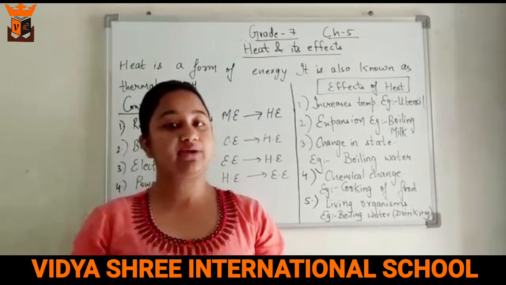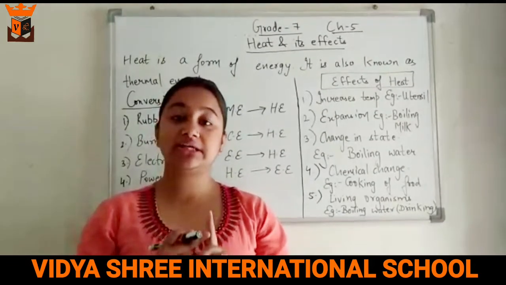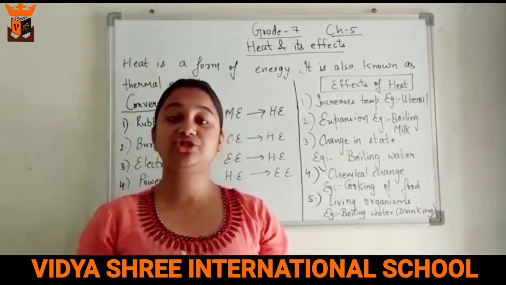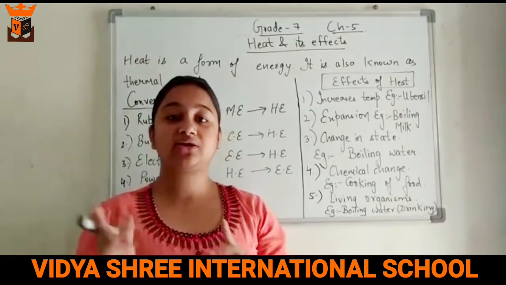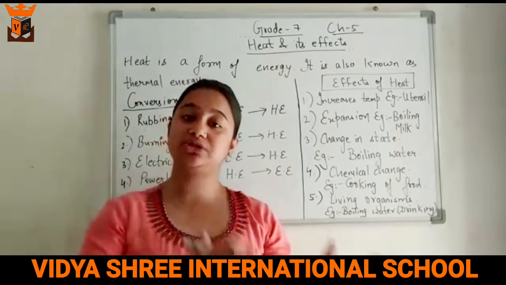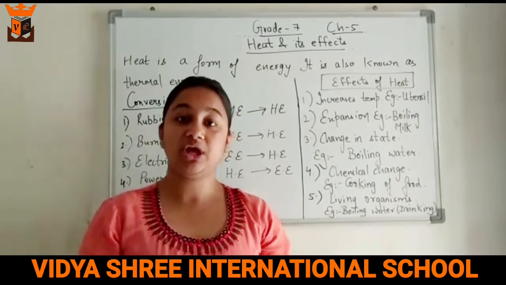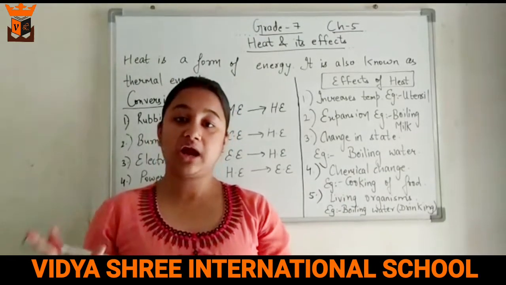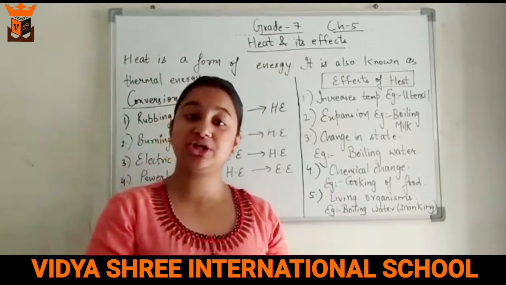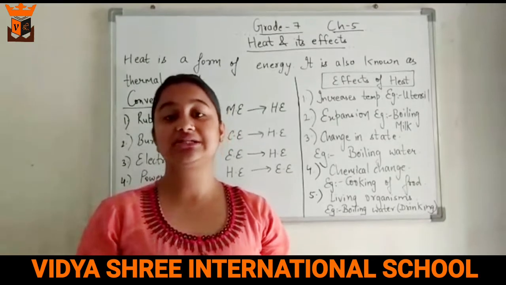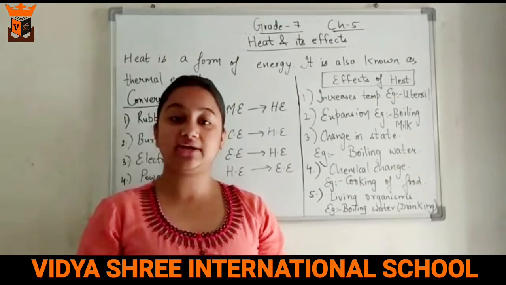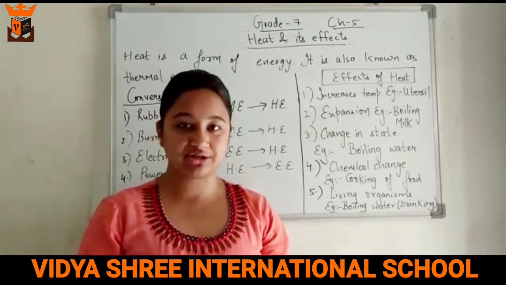Now, what is a chemical change? You have already learned in grade 6 that a chemical change is a change in which a new substance is formed and that product can't be converted back into the reactant form. Now, the cooked vegetable can't be converted back into the raw vegetables by using any kind of thing. So this is considered a chemical change, and here heat causes a chemical change.